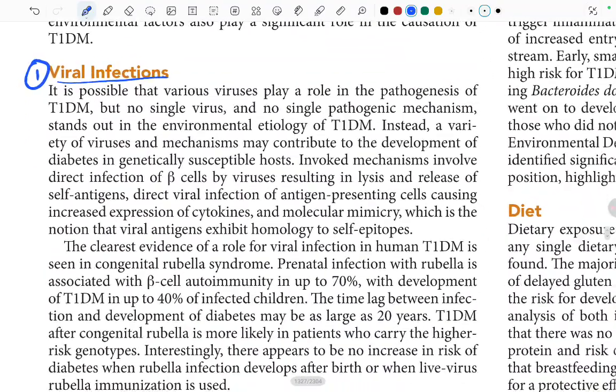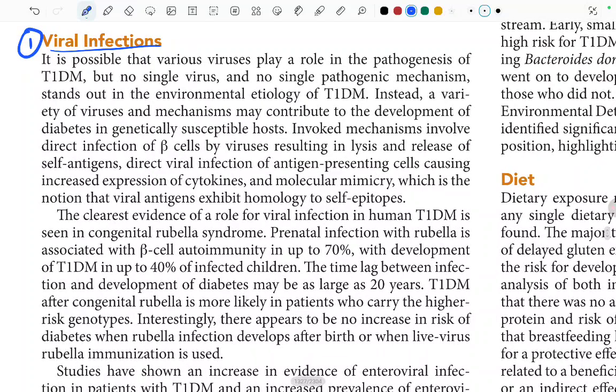It is possible that various viruses play a role in the pathogenesis of type 1 DM, but no single virus and no single pathogenic mechanism stands out in the environmental etiology of type 1 DM. Instead, a variety of viruses and mechanisms may contribute to the development of diabetes in genetically susceptible hosts. Invoked mechanisms involve direct infection of the beta cells by viruses, resulting in lysis and release of self-antigens, direct viral infection of antigen-presenting cells, causing increased expression of cytokines, and molecular mimicry, which is the notion that viral antigens exhibit homology to self epitopes.